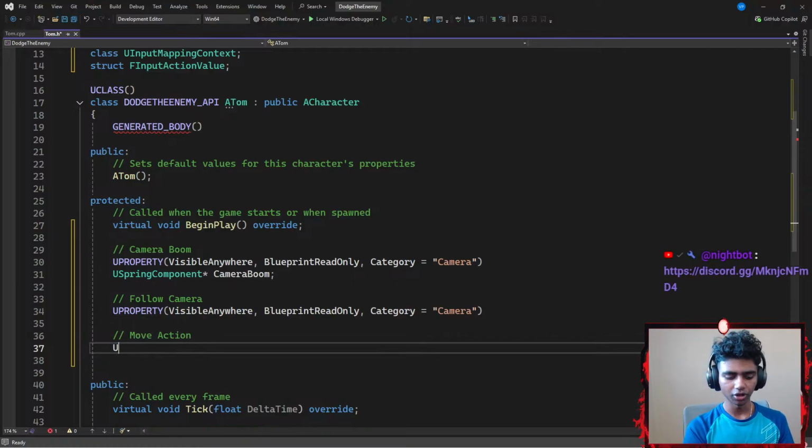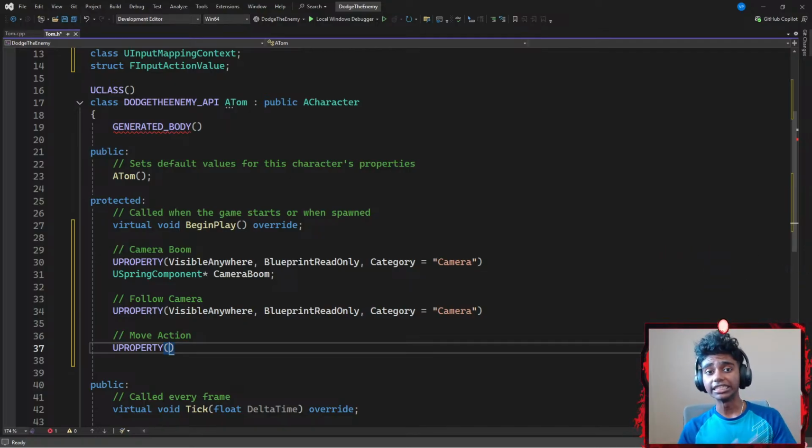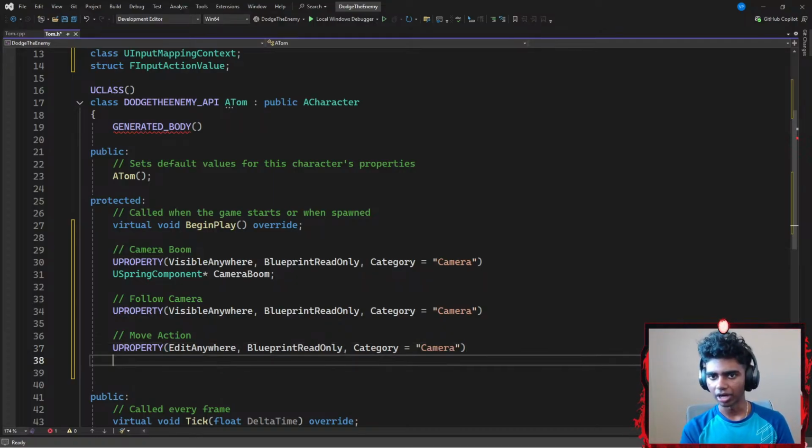For my move action, I'm gonna create a U property again, where this time, instead of being visible anywhere, I'm gonna set my move action to be, let's say, edit anywhere, because I am gonna later on be editing it through my details panel in my Unreal Engine. So I'm gonna go with something like edit anywhere, and then I want my move action to be blueprint read only. I only want my blueprint to be able to read it, because I'm not really coding through blueprints. Lastly, my category, I'm going to categorize it in my cameras section, or my cameras category.